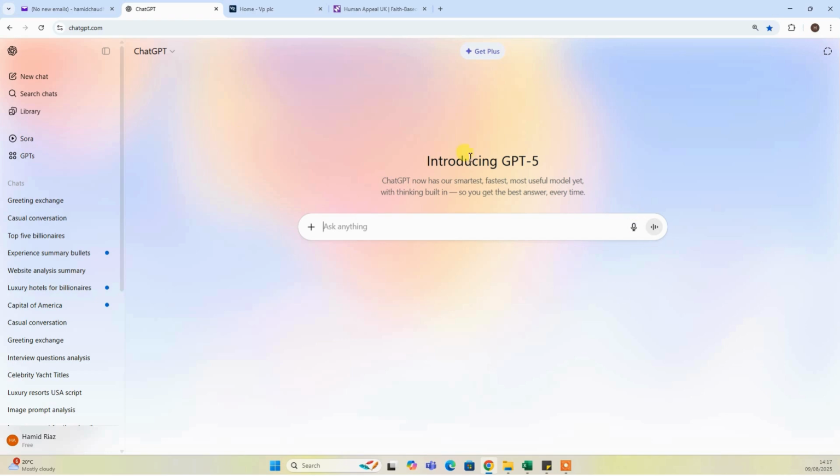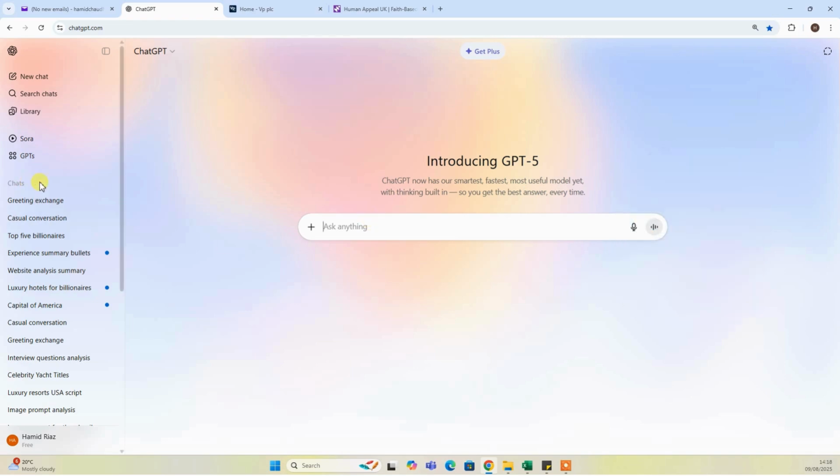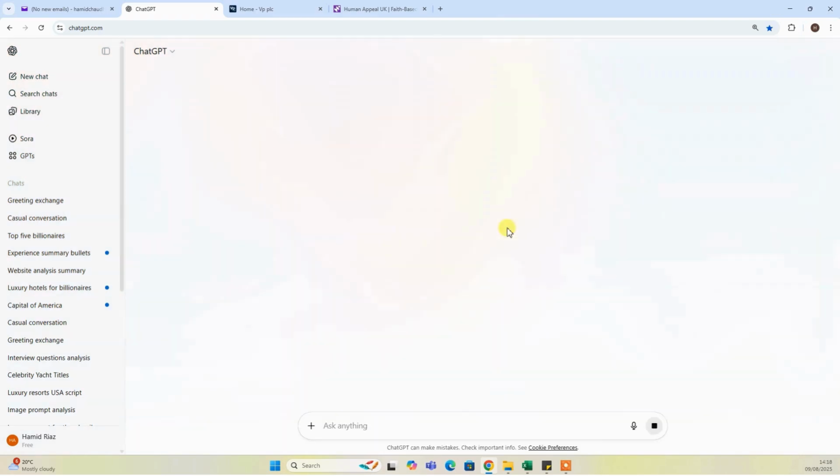So this is the layout, and GPT-5 is supposed to be more efficient and more powerful in terms of logical functions. And you are free to use it unless you hit the daily limit, and then it will switch you to another mode. How long a request takes depends on the request. For example, if I type the capital city of America and press enter, it will quickly tell me the result.